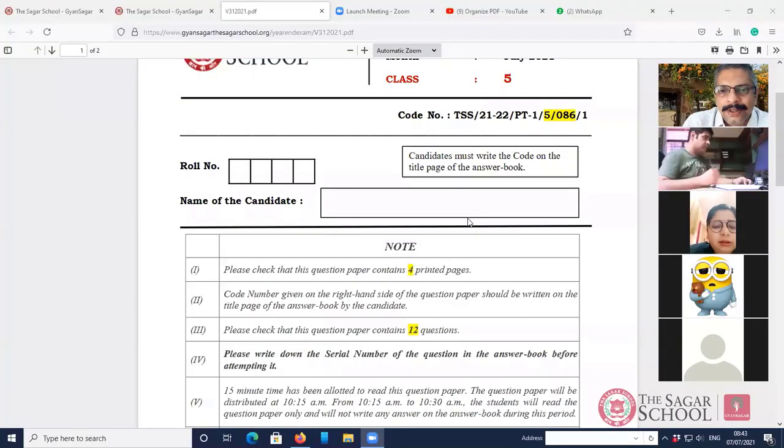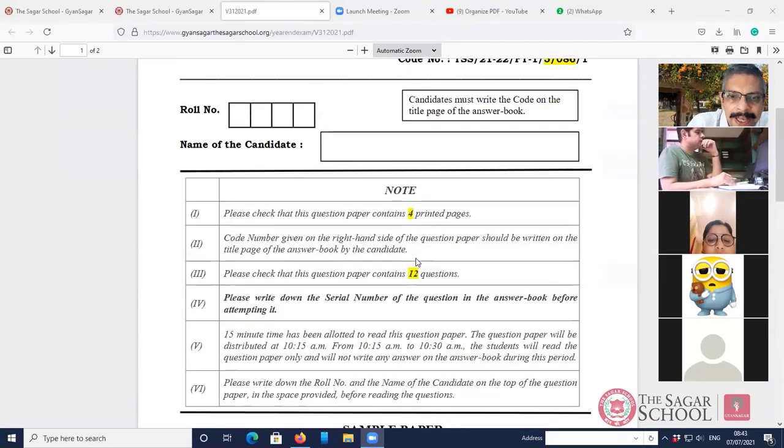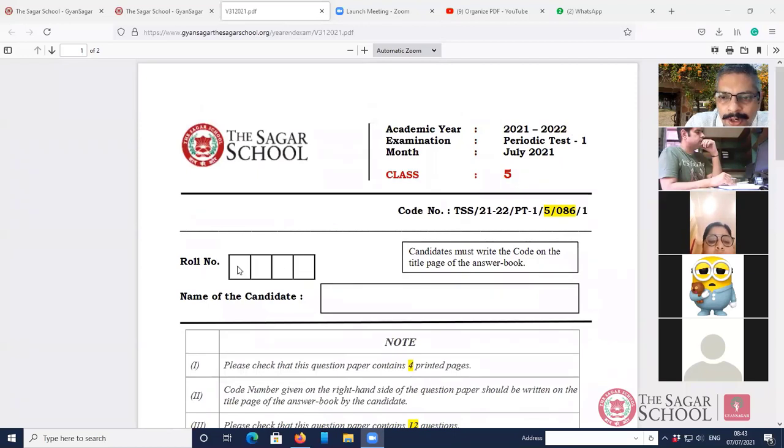And on top of every page, you are going to write down your details. Now, what details are you going to write? You will write your name, your roll number, and the details of your exam. It is periodic test 1. It's 5th of July or 7th of July or 12th of July, whichever date it is. And the subject is English. So you're going to write all those details on top and then start writing the answer.